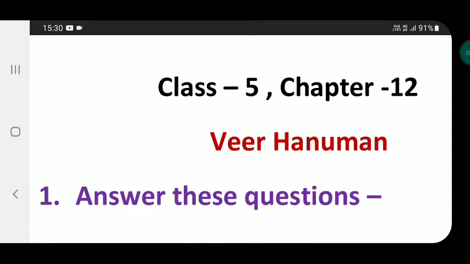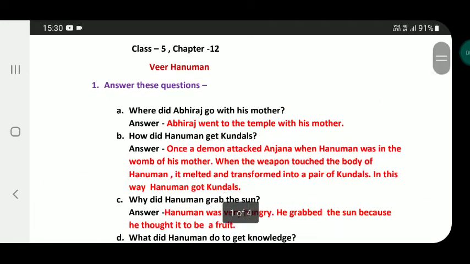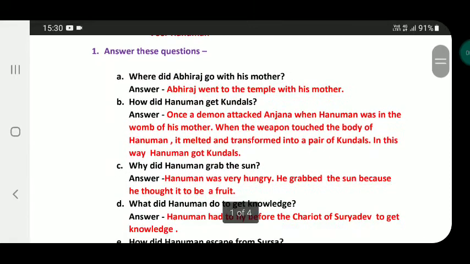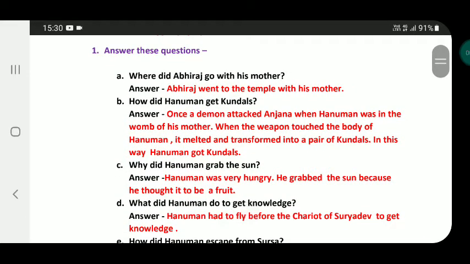Welcome dear students. Today we are going to solve the exercise work of Veer Hanuman. It is chapter 12 of class 5. Let's start from chapter question number 1.